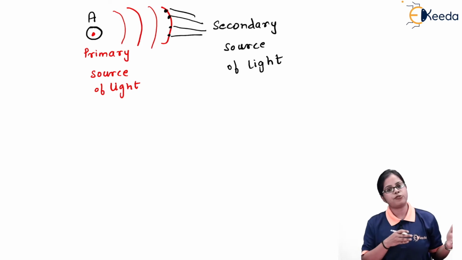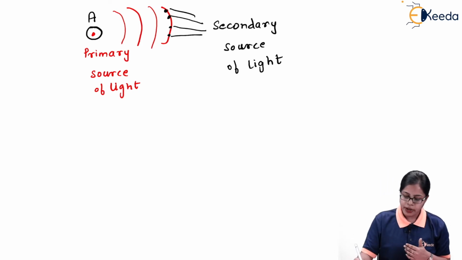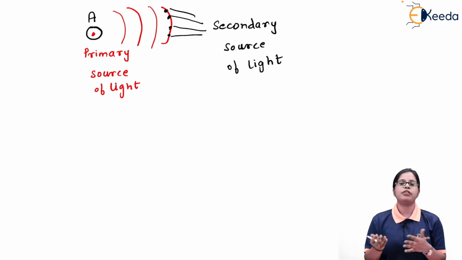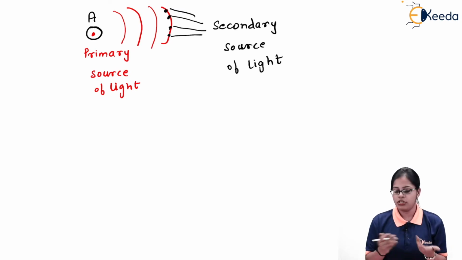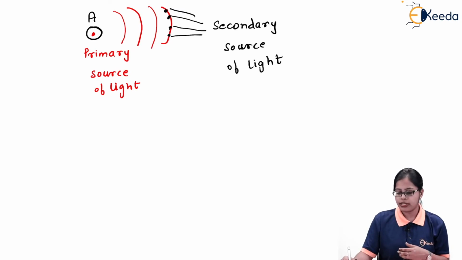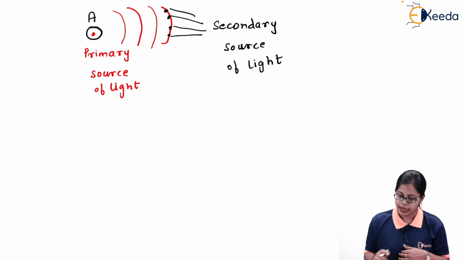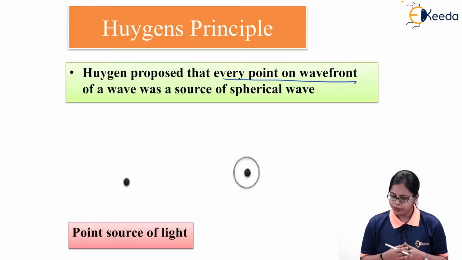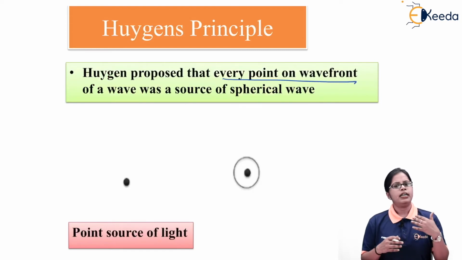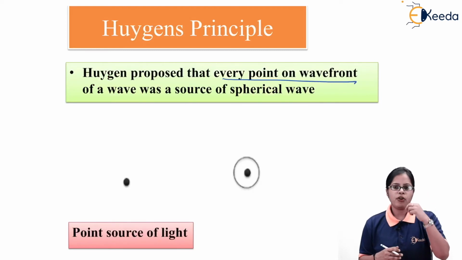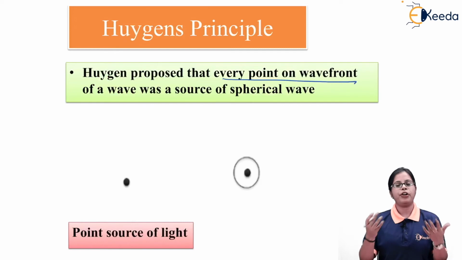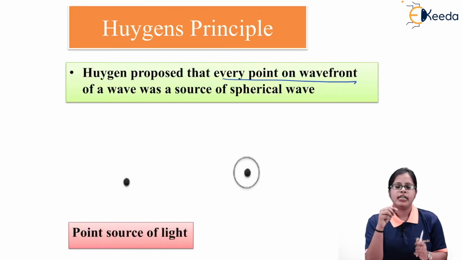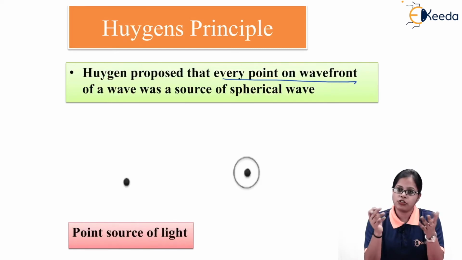So this is your primary source. But any other point considered on the wavefronts obtained from the primary source, those points are going to be considered as secondary sources of light. So whenever we talk about the Huygens principle, we say that the point on the wavefront is going to behave as a source of spherical